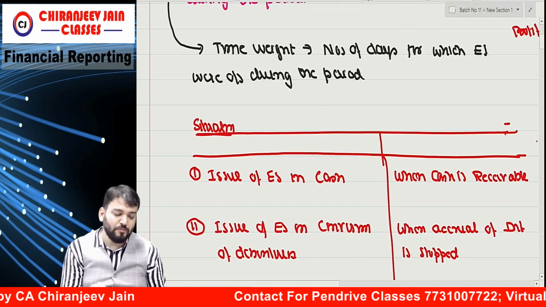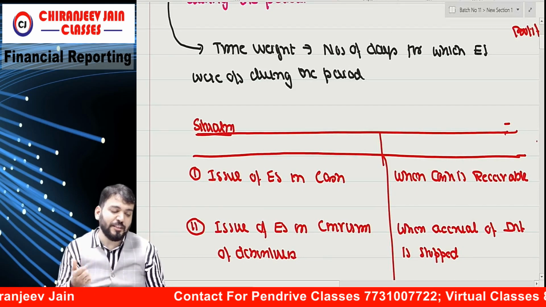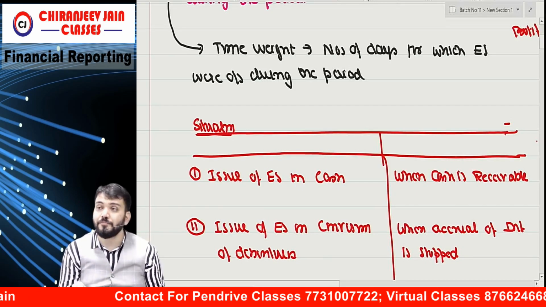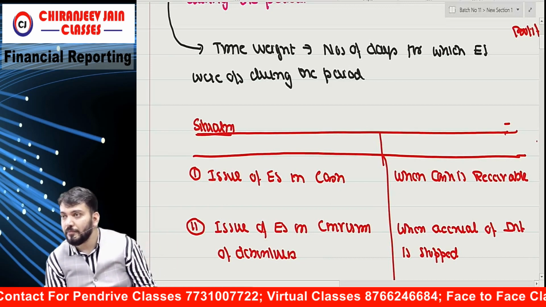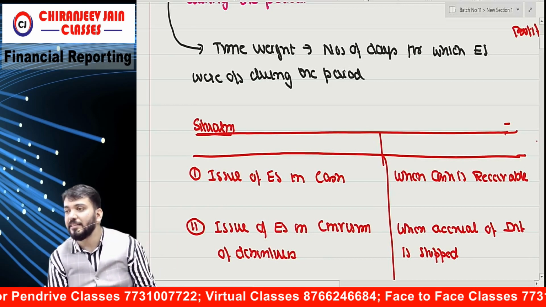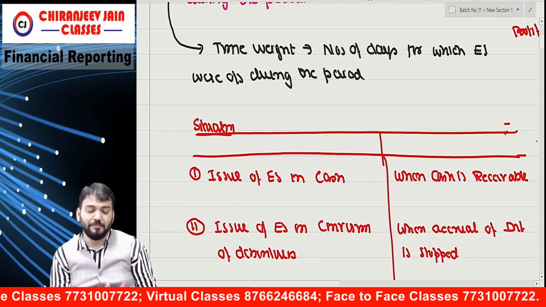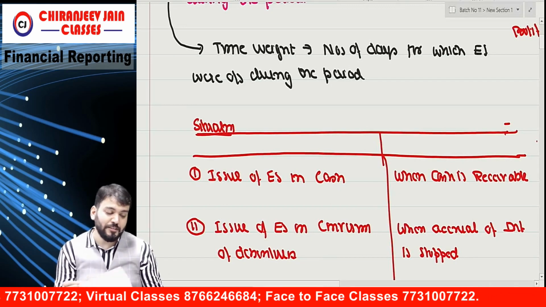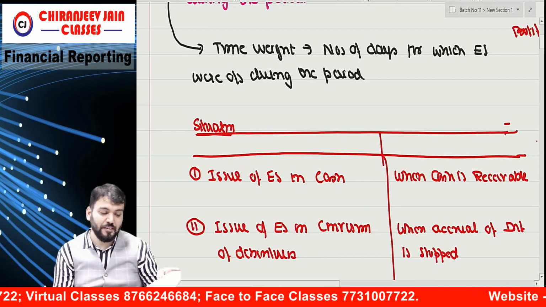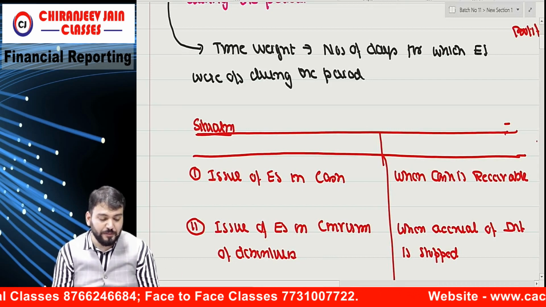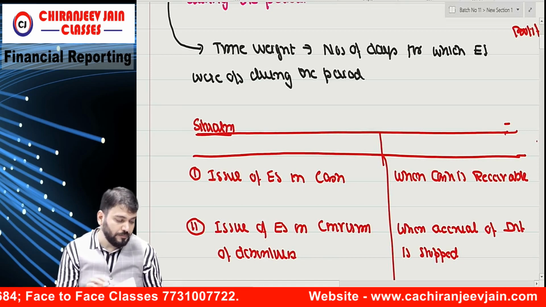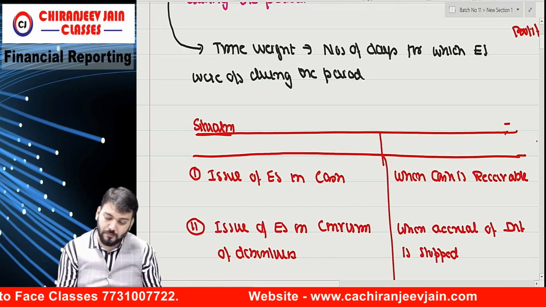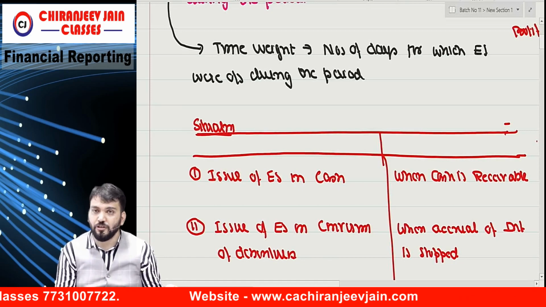Okay? Means what I will do? I will now explain from Ind AS 33. Tell me, where is the page number for Ind AS 33? 106.